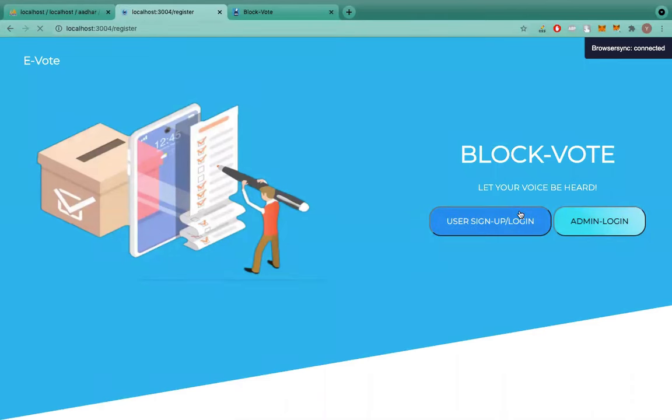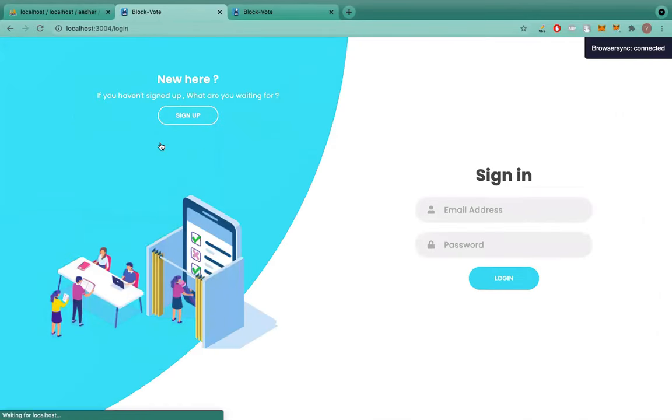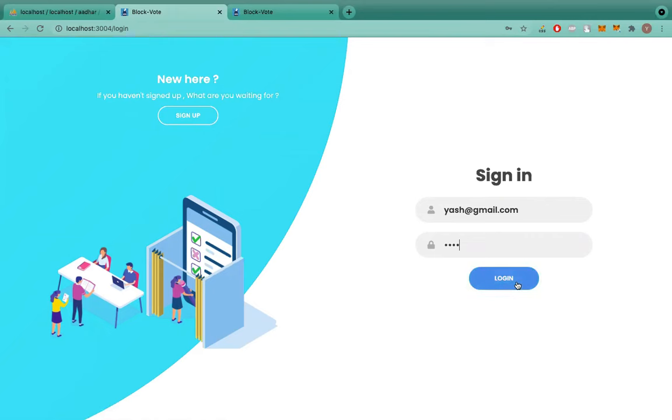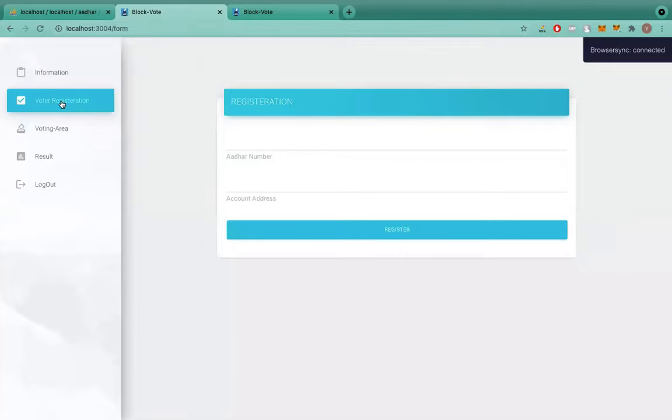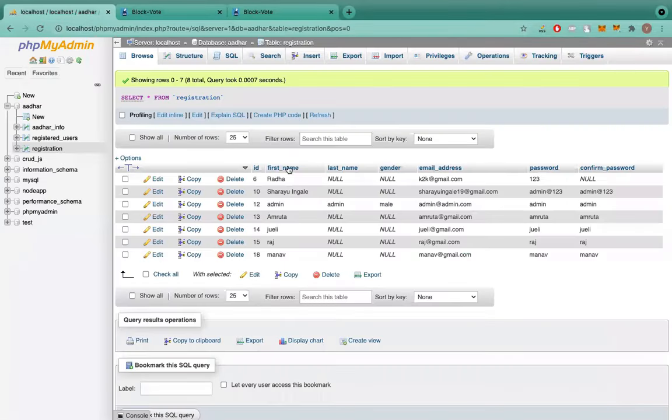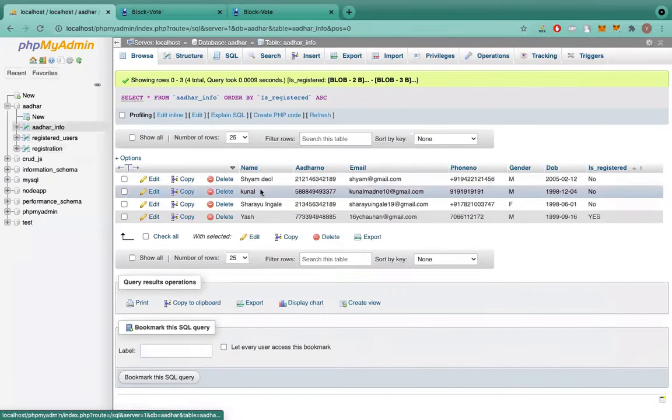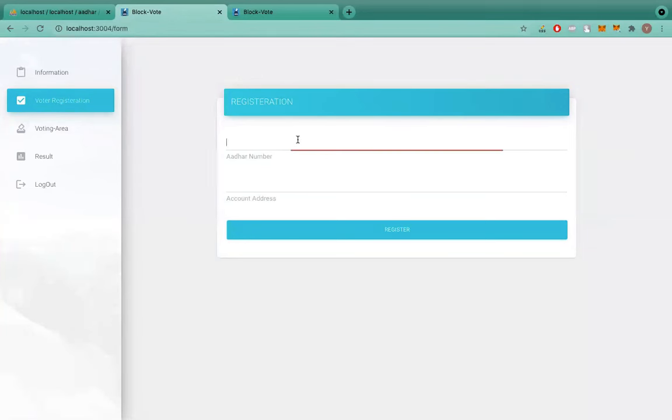So, user, I will use my previous login that I created in the previous section. So login. So I have logged in successfully. Now we will go into voter registration section. Now this is our dummy Aadhaar table where you can see that Yash has registered previously. Now what will happen if he tries to register again?